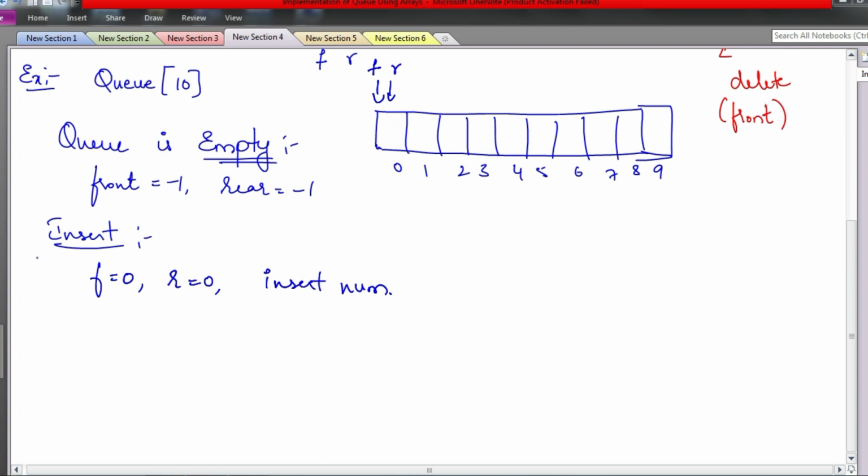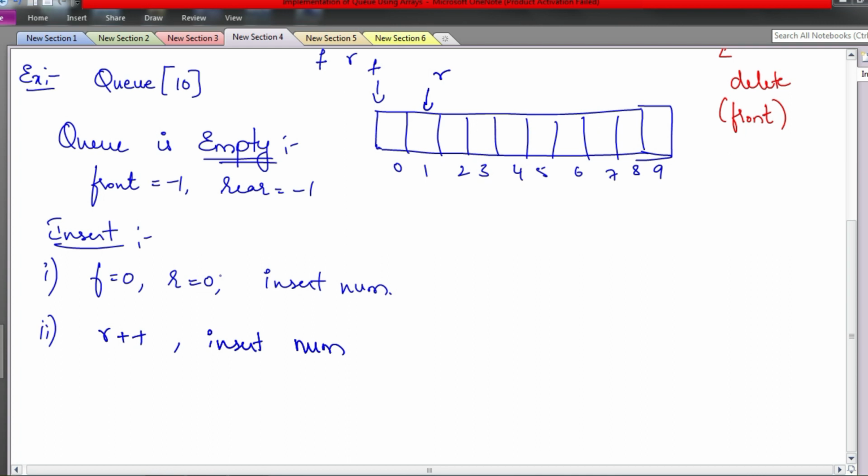Next, this is one case. If both are -1, you have to make both 0. Suppose both are not -1, then just increment the rear variable, which means the queue already has elements, so you just keep incrementing the rear variable. Front will remain the same, front will be 0 only, rear we have to increase. So increase rear and insert num at that position. So this keeps on repeating.